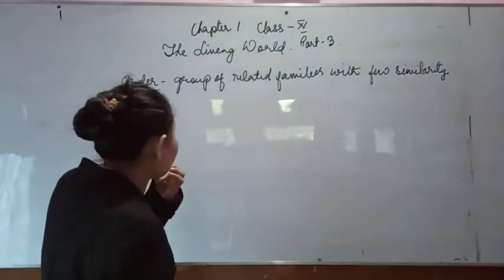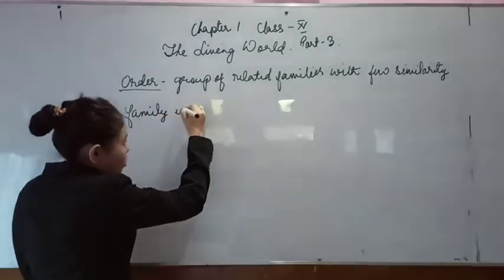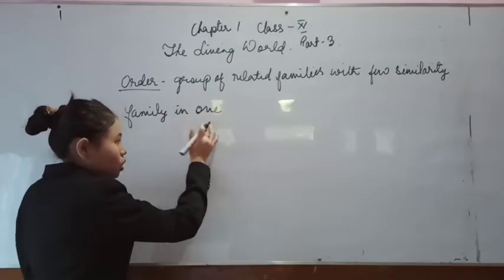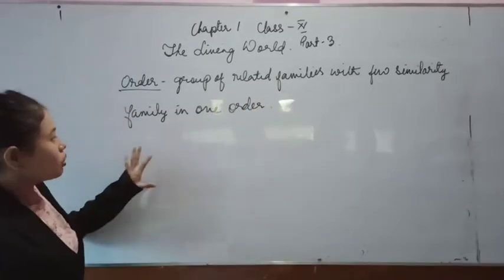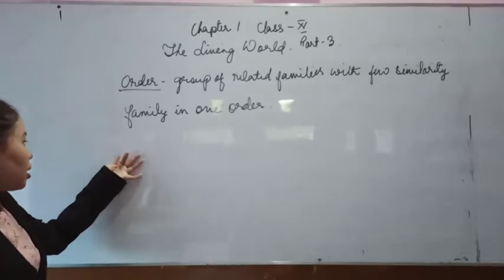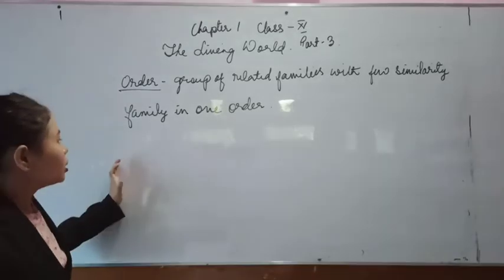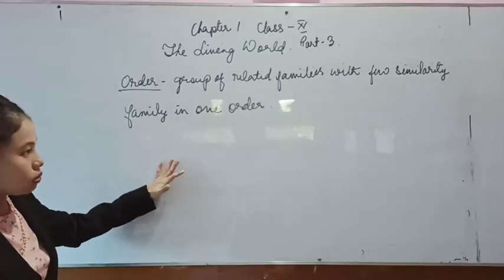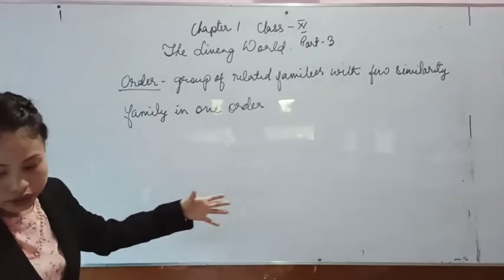So when I say families in one order, one order will have many families, as I already told you in the previous video regarding how the hierarchical classification is arranged. It is not that a family in one order will be more similar to a family in another order, right?